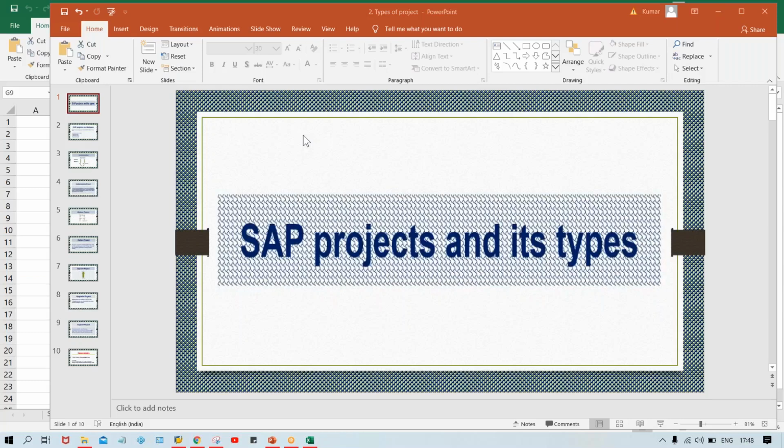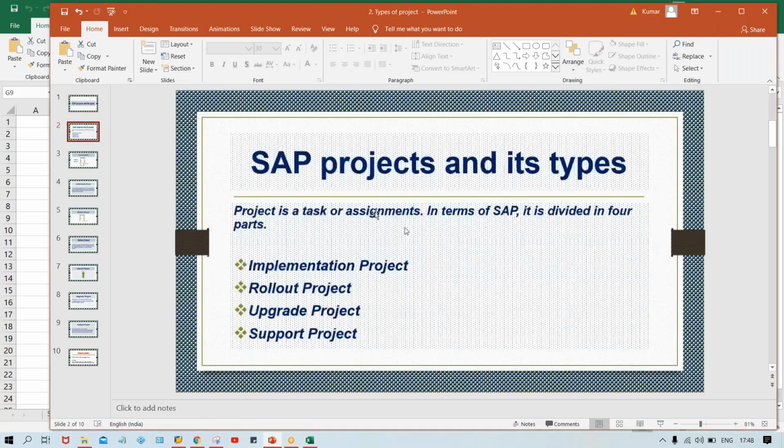If you talk about types of project, we have four types of projects: implementation, rollout, upgrade, and support. So you're going to be part of an implementation project, a rollout project, or an upgrade or support project. At least you should have some overall idea of what an implementation project, rollout project, upgrade project or support project is, and what kind of activities are going to happen in these kinds of projects.